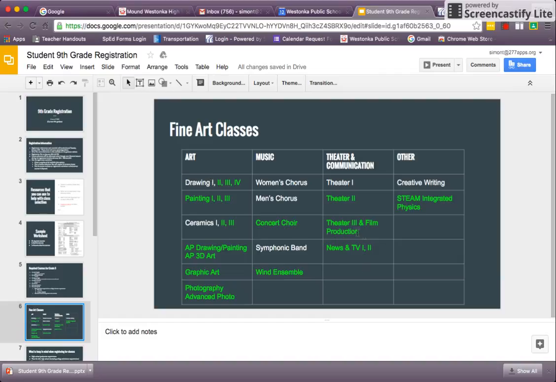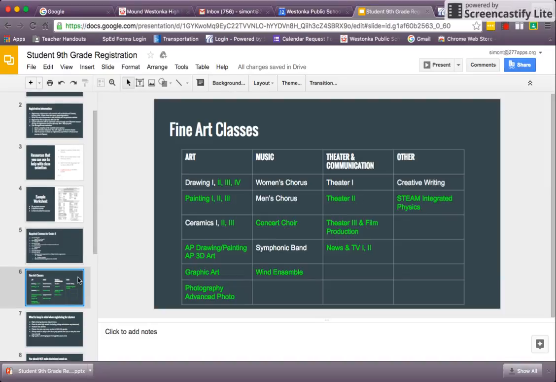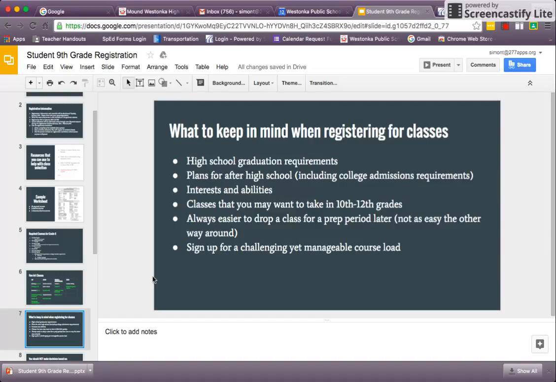If you're looking at taking theater 3 and film production, you'll probably need to pick up theater 2 at some point. So you can certainly take a look at that. What to keep in mind when registering for classes: again, high school graduation requirements, plans for after high school, including college admissions requirements, any interests and abilities, some things that you like to do, some things you're good at, classes that you may want to take in 10th through 12th grade.